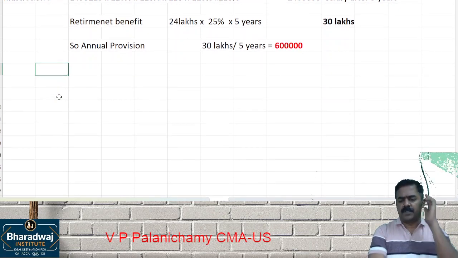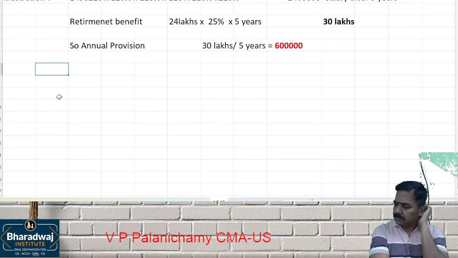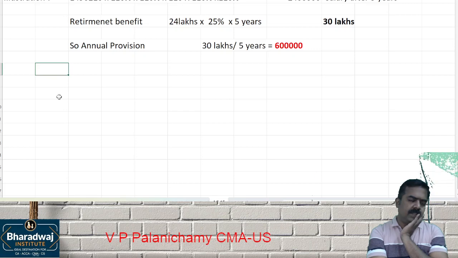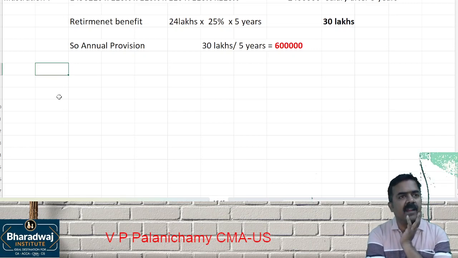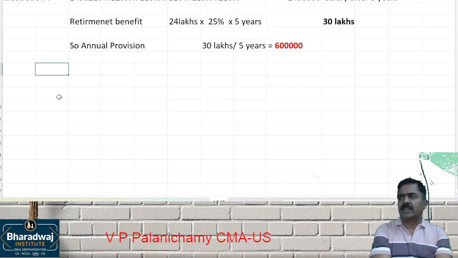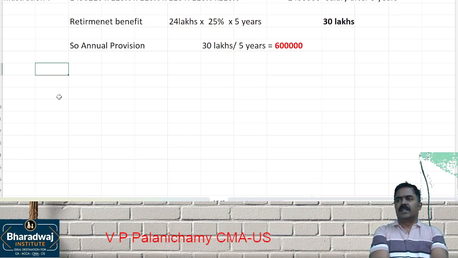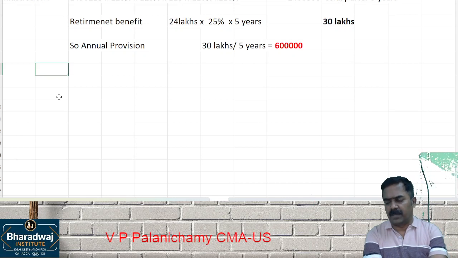Take up this, then we'll proceed. Is it a defined contribution plan or defined benefit plan? Anything that depends on contingent factors is called which one? Defined benefit plans.